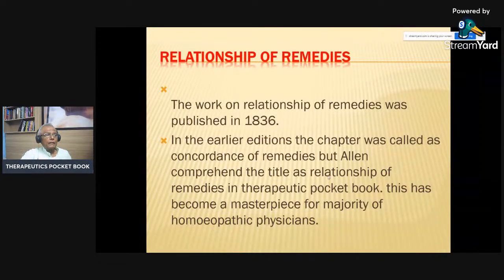Now, the next chapter is relationship of medicine, relationship of remedy. The work of relationship was published in 1836. In the earlier edition, the chapter was called Concordance of Remedy, but Allen changed the title to Relationship of Remedy in the Therapeutic Pocket Book. This has become the masterpiece for the majority of homeopathic physicians.